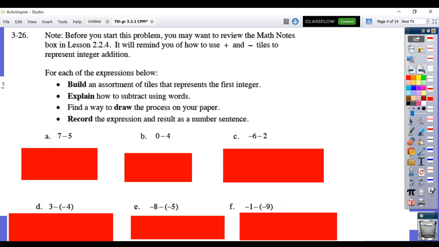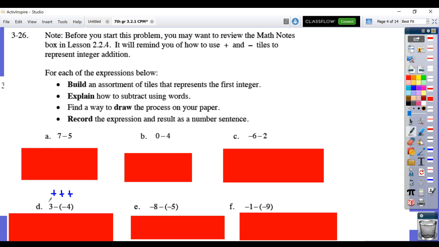All right, and then for 326, they want you to build these expressions. Again, probably the best way to do it is with the positive and negative tiles. Think about how to subtract and then try to figure out how to draw those and record the results. Now, some of these are trickier than others. So let me see if I can find one for you that's going to be somewhat challenging. Let's look at D. All right, so for D, I have 3 positives and I have to take away 4 negatives. So hopefully you can see the challenge there. How do I take away 4 negatives when I don't even have any negatives in my diagram?